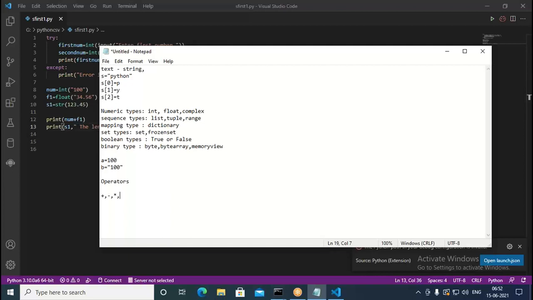So we have all these operators here. This is addition, then subtraction, multiplication, then we have division, followed by the modulus operator. Then after that we have something like this.